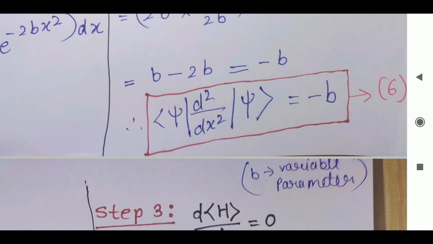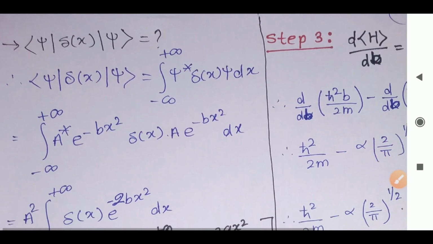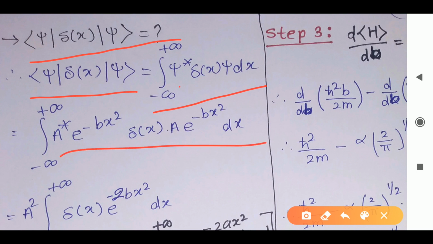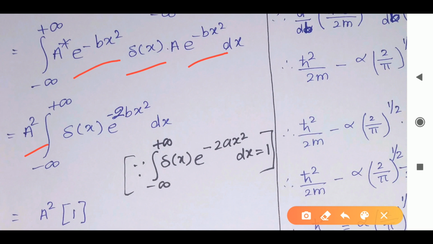Now we have to solve the second term. See, this we have to solve. This also I can write in integration form like this. Then when we substitute the values of psi star and psi, we get this. Clear? So a star a, I can take outside, it will give us a square. Inside, what will we get? Delta of x into this and this, e raised to minus bx square. If we multiply, we get e raised to minus 2bx square dx.